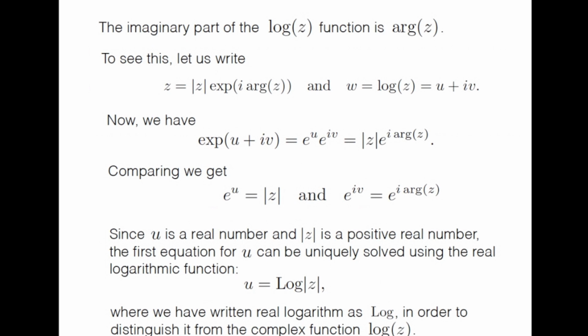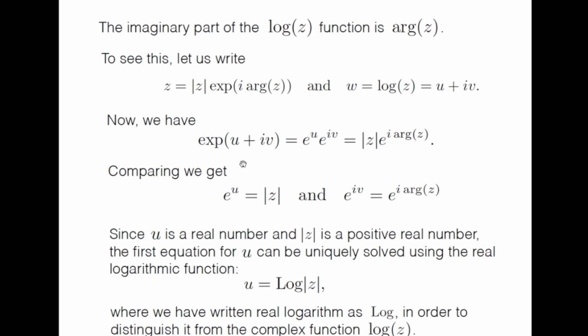Now the imaginary part of the function log z is argument z. We already know about complex number z. It has a modulus and the argument. Okay. So remember this. We'll come back to this frequently here. So to see that the imaginary part of log z function is argument z, let us write z as mod z exponential i argument z as it is written here. And w is equal to log z, which I write as u plus iv. The way we have written all the time, a function of z as u plus iv.